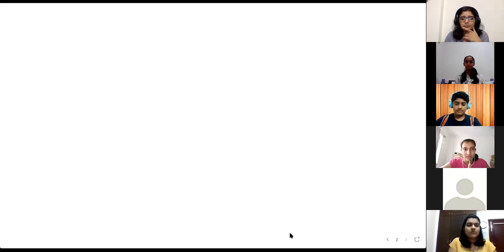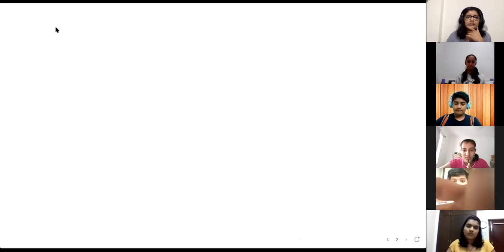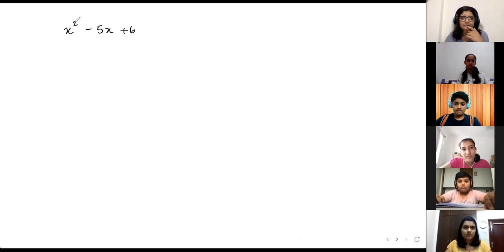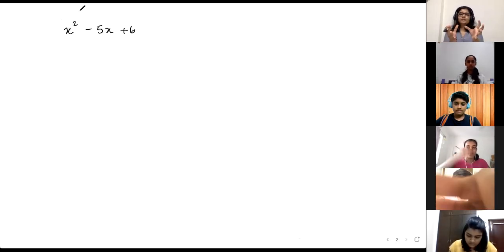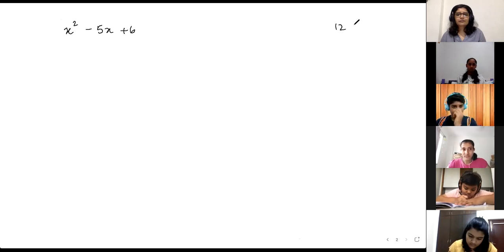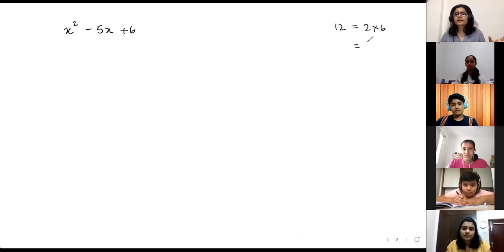Splitting the middle term, let me take an example. Suppose I have x square minus 5x plus 6. I have to factorize this. Factorize ka matlab, you have a polynomial and then you're trying to identify its factors. Like for example, if you have 12, I can write it as 2 into 6, or 3 into 4, or 2 into 2 into 3.